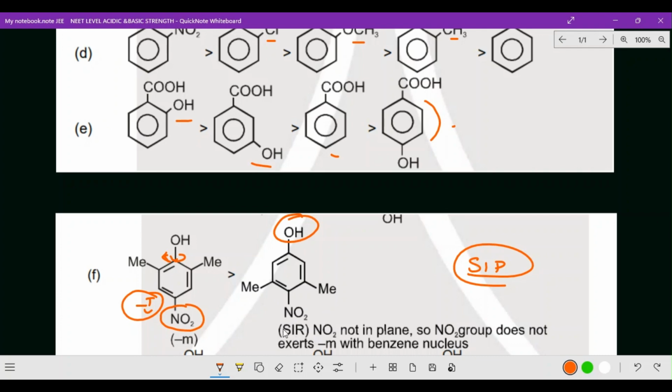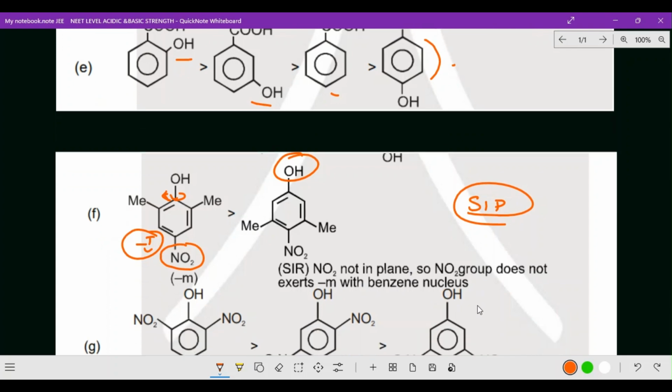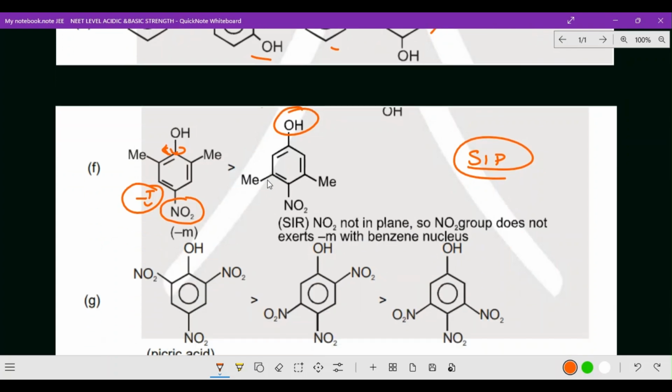This is SIR, steric inhibition of resonance. The nitro is not in the plane, so it does not exert minus M with the benzene nucleus. If these kinds of questions come, remember which is the bulky group on the functional group. Now I think you have an idea about functional group and substituent group.